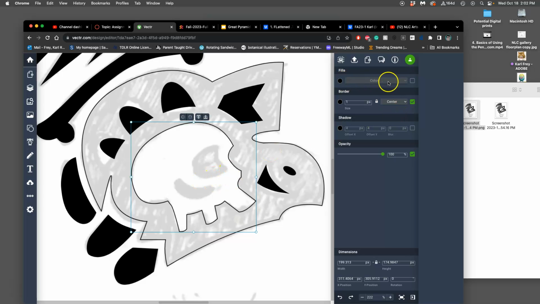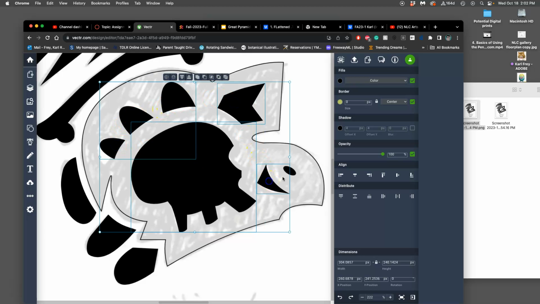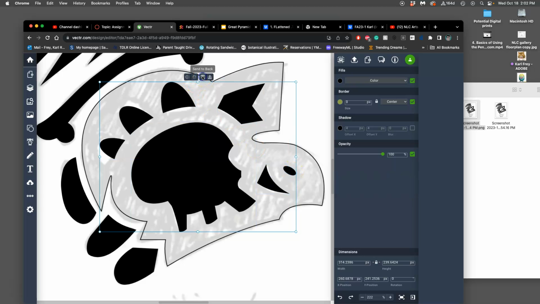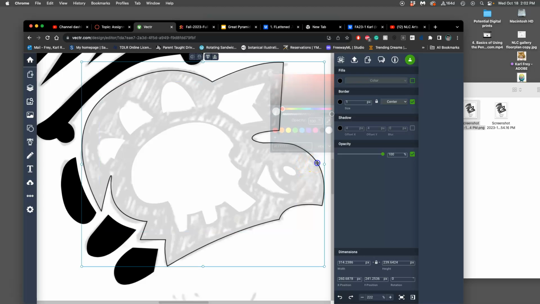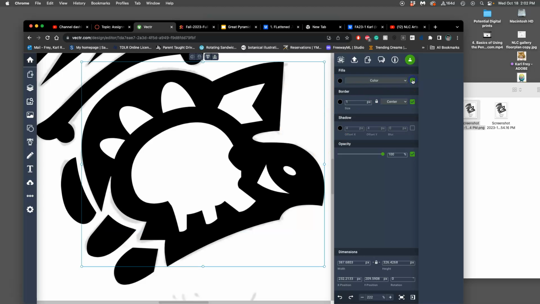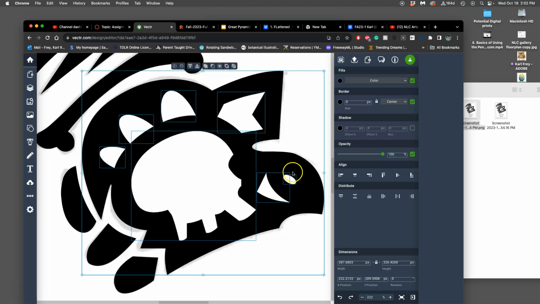Now, instead of filling that with black, I'm going to select all of these, holding down Shift, and then I'm going to merge them all together, clicking here, unite them, even though they're not overlapping. And then I'm going to fill them all with white. Now I'm going to go to this shape, and I'm going to fill that with black and turn off its border. And because that one's underneath these, I can now cut these shapes out from each other. Holding down Shift, now they're overlapping, and now I can exclude one from the other.